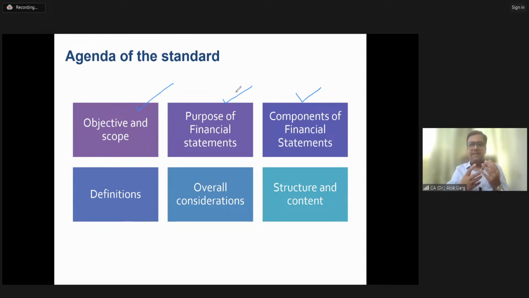Purpose, what is the purpose of the balance sheet, P&L, cash flow, statement of changes in equity, notes to accounts, we are going to discuss. We will discuss one by one. All the components of the financial statement we'll discuss one by one, right? And of course, a few definitions we are going to cover. And the key features of the financial statement we will be talking about. And the structure and content we will be covering with the components of the financial statement, right? This is the agenda of this particular standard.